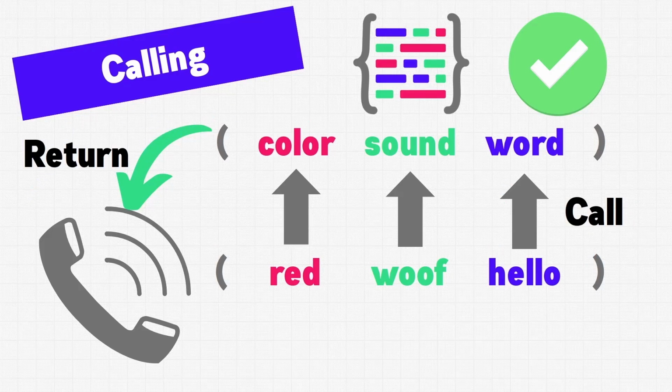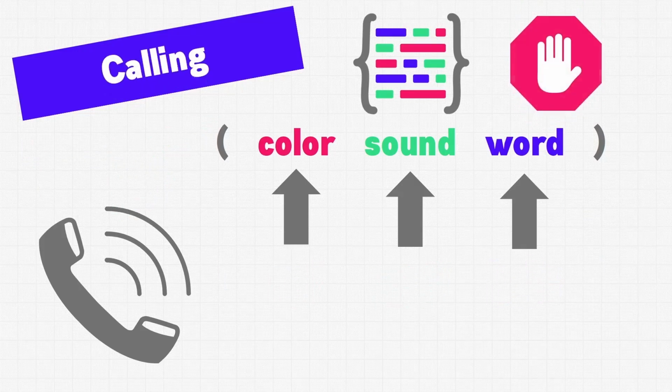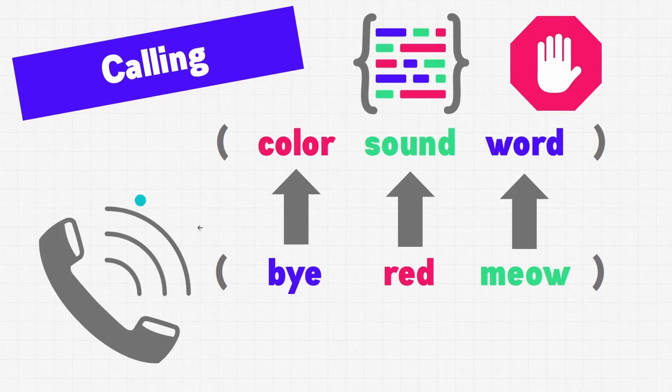It's important to note that when functions are called, the correct arguments must be supplied. If we provide the arguments in the wrong order, like in this example, then we'll get an error. Since the word "bye" isn't a color, TypeScript will refuse to call the function and will provide us with an error message. And the same goes for red not being a sound. For the purpose of this example, we'll pretend that meow is actual audio data and not the word meow. So that's wrong too for this function. Now, the great thing about TypeScript is all of these checks will be happening as you're writing your code. So you'll know right away if you accidentally use a function incorrectly.